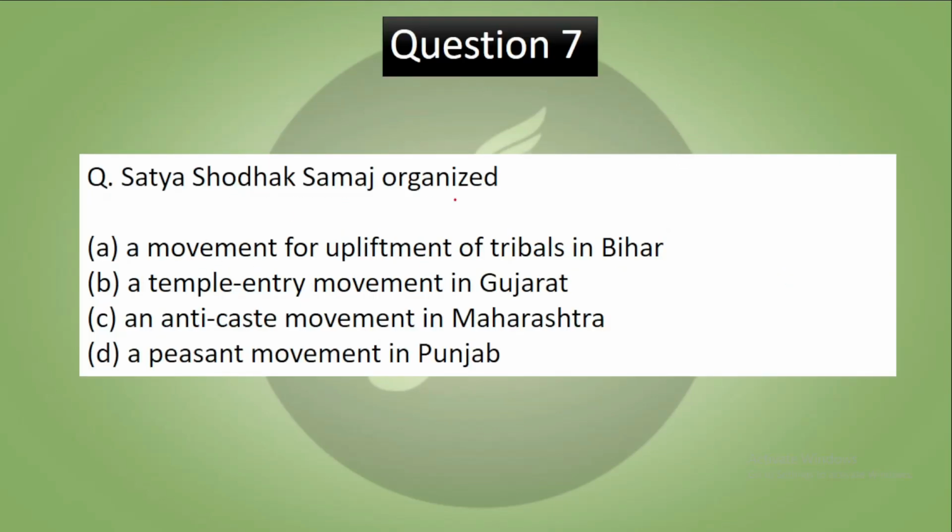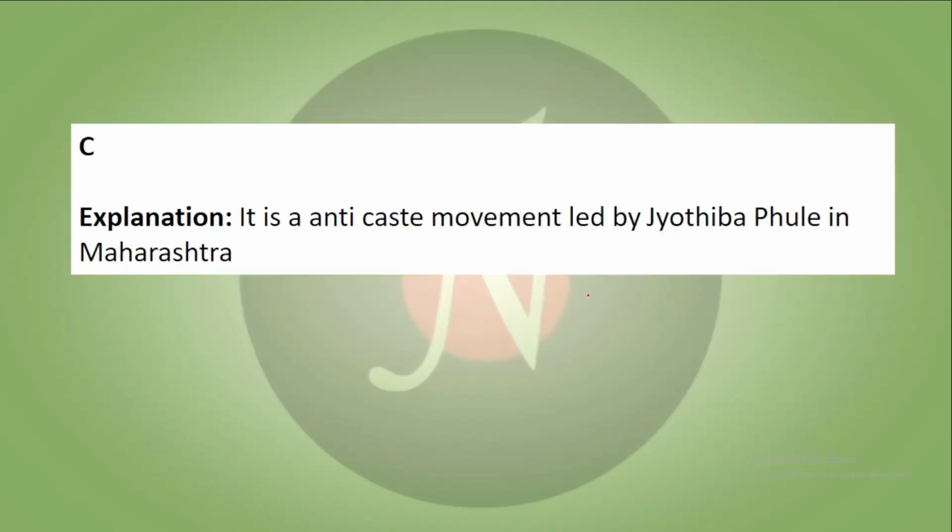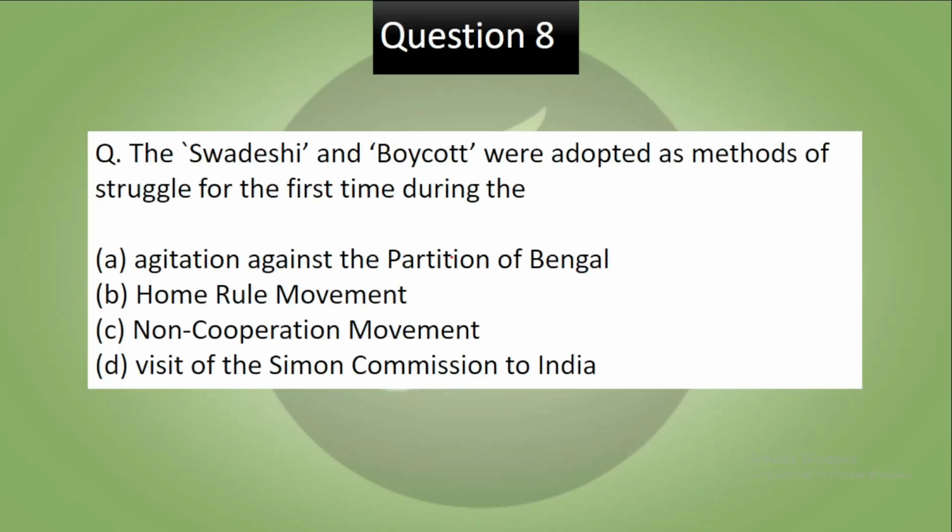Question number 7. The Satya Shodhak Samaj organized a movement for: upliftment of tribals in Bihar, a temple entry movement in Gujarat, an anti-caste movement in Maharashtra, a peasant movement in the Punjab. Pause the video, try to answer. So basically the correct answer to this is C. It was an anti-caste movement in Maharashtra, which was being led by Jyotiba Phule.